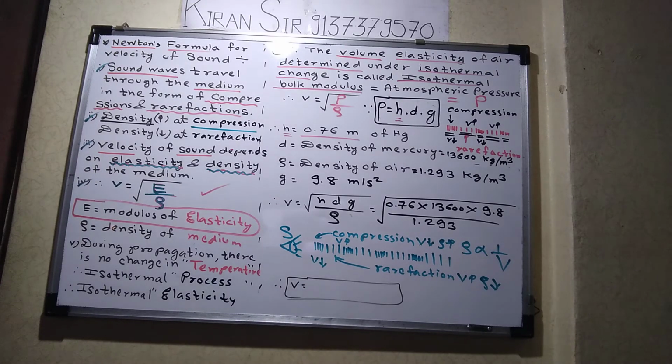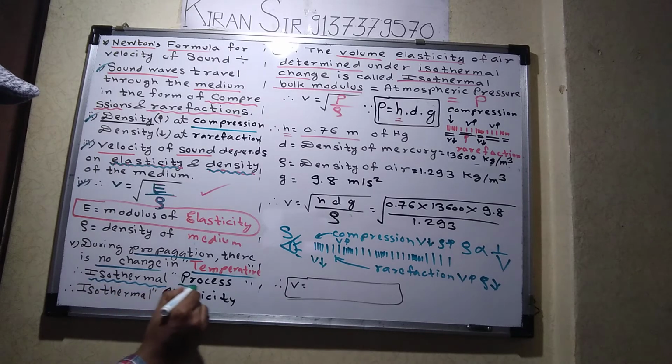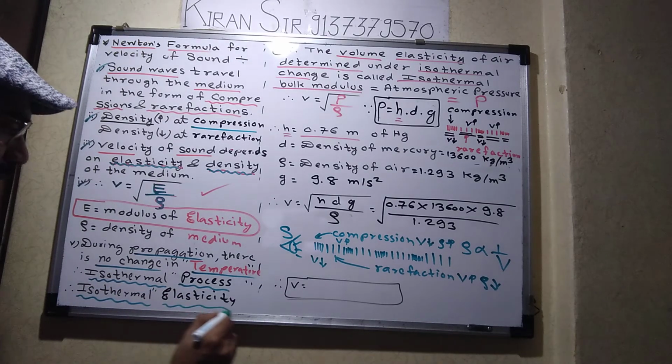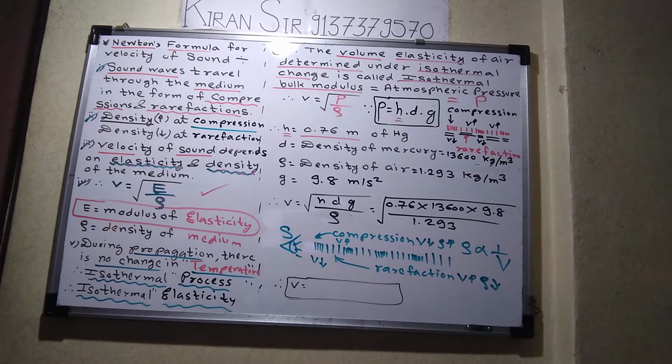Then the fifth point is also very important. Newton states, which is actually a wrong statement, but still we will say it's the right statement because we just explain Newton's formula for velocity of sound. It states that during propagation, listen students, there is no change in temperature. That's why this process is called isothermal process, and that elasticity is also called isothermal elasticity, because elasticity occurs at constant temperature.